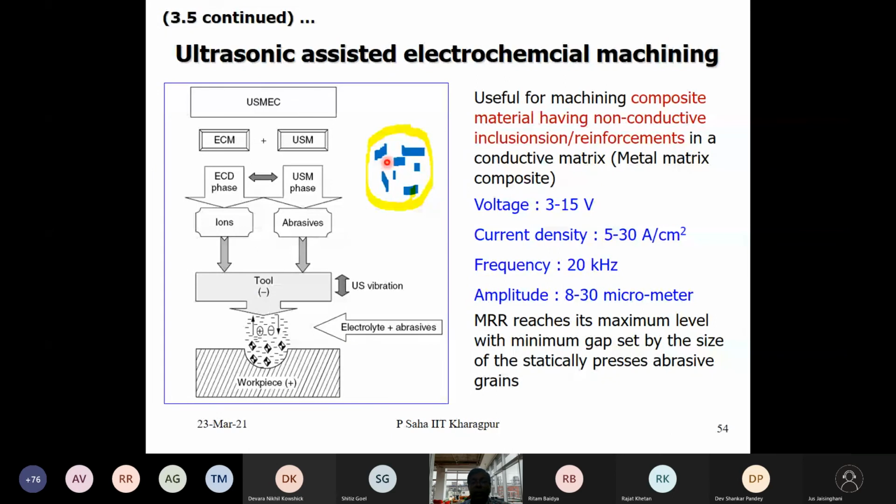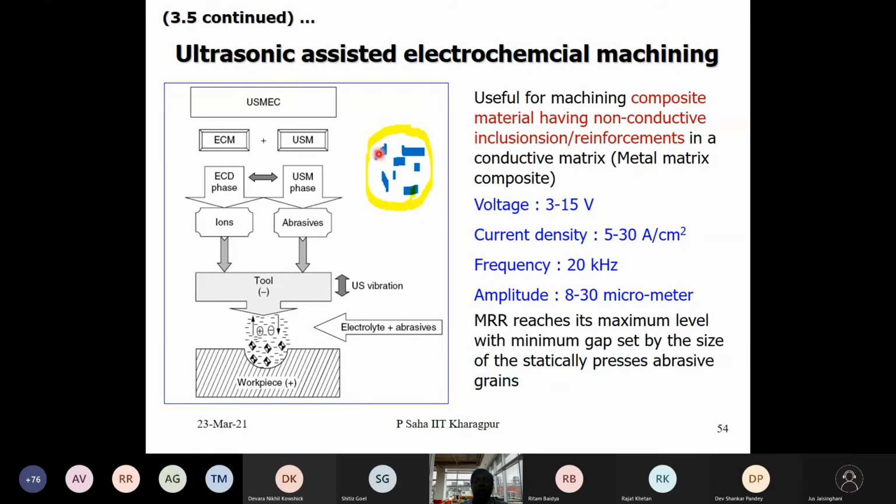The metal matrix can be dissolved by the ECM process very easily. But after some time, the embedded abrasive reinforcement will get exposed. If the tool tries to come down further, it cannot unless the exposed reinforcement on the outer face is removed.